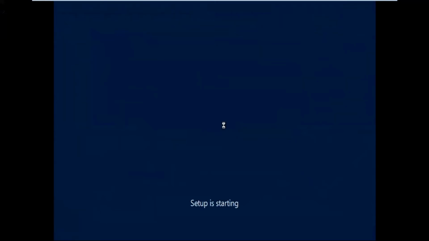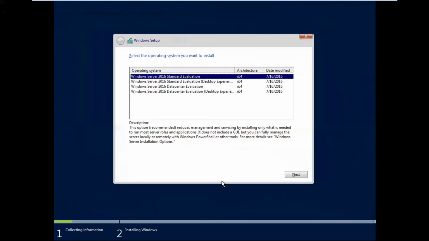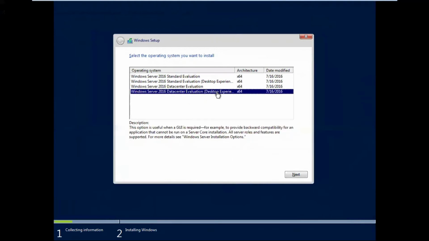Any doubts you can ask me. See here, standard edition, enterprise edition, data center edition, a lot of editions are there, but the topmost edition is enterprise edition. Here standard edition is some level, but you can choose enterprise edition. Desktop version, you can see that, basically you will get the GUI. Go for next.